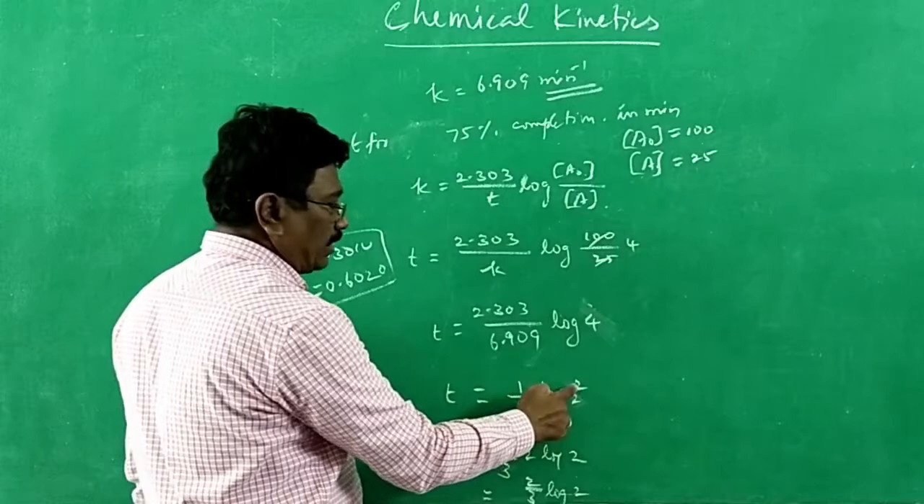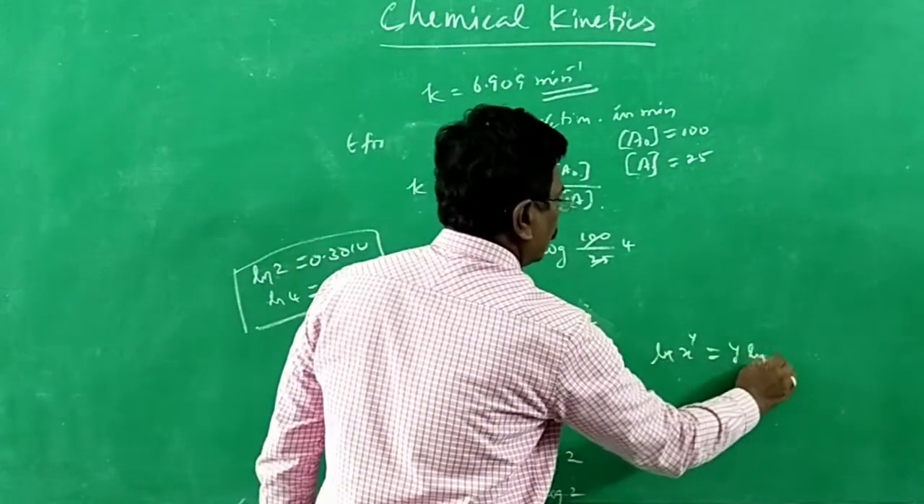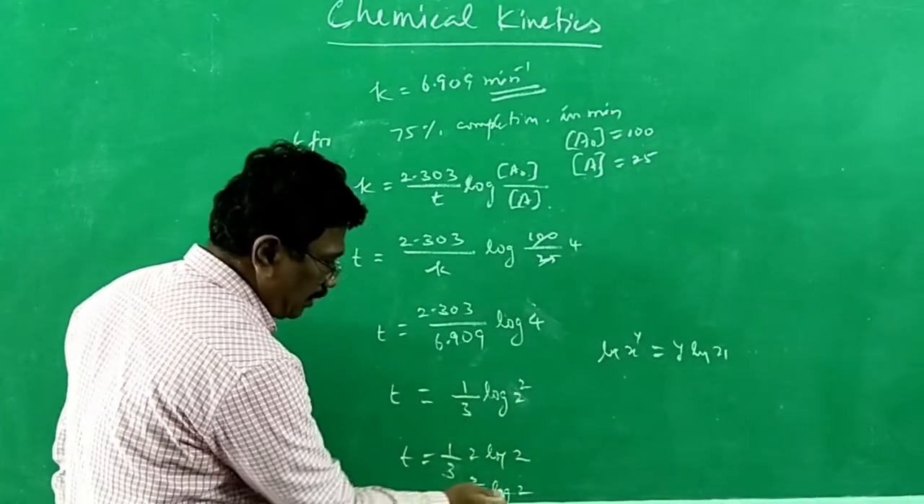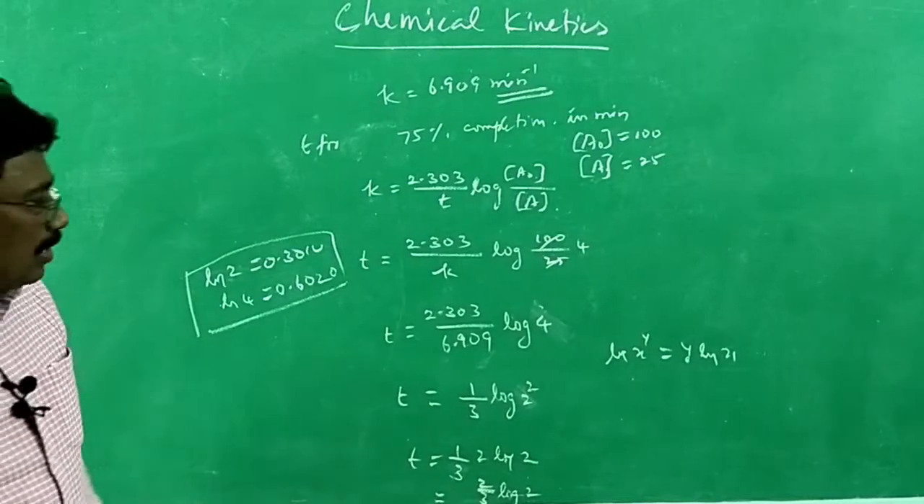Log x power y is equal to y log x. That you know. So that's how the 2 comes to the front: 2 by 3, so 2 by 3 log 2. They didn't solve the sum. They gave options without solving the sum. You can get the answer. All right.